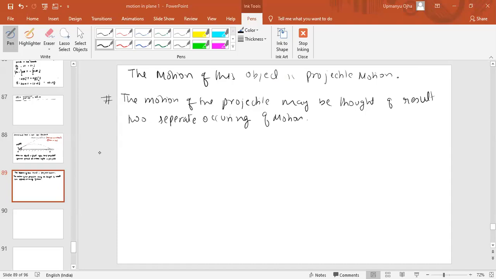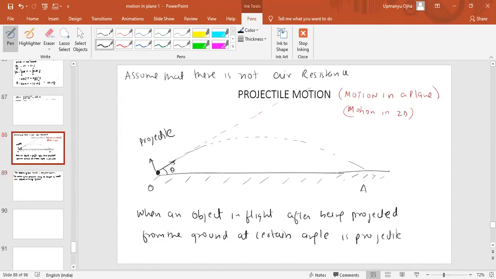Now how can it be possible? Just see here. If you look at this condition, this is a projectile. We are throwing the object from this point. So this we can assume as the x-axis, and this as the y-axis. Now think of one point.